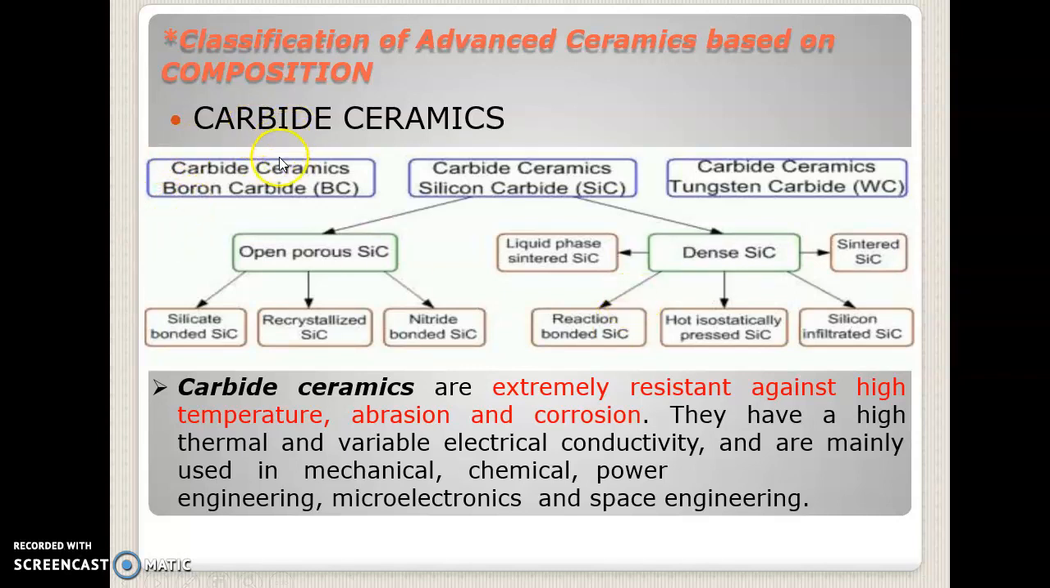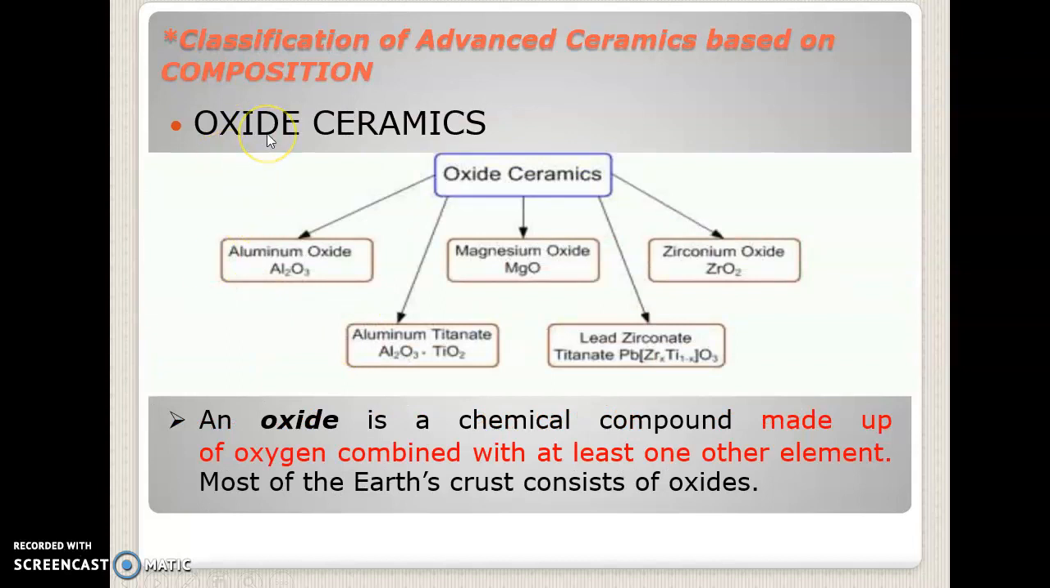And the third classification is carbide ceramics, and they are extremely resistant against high temperature, abrasion, and corrosion. Here we have boron carbide, silicon carbide, and tungsten carbide. And next comes oxide ceramics. Oxide ceramics consist of oxygen combined with at least one other element. Some of the examples are aluminum oxide, magnesium oxide, zirconium oxide, lead zirconate, and aluminum titanate.